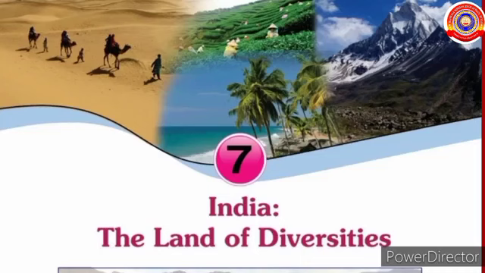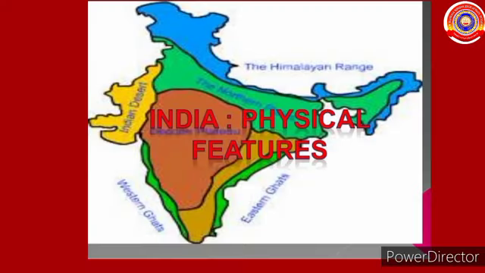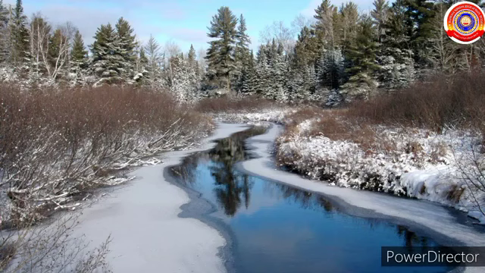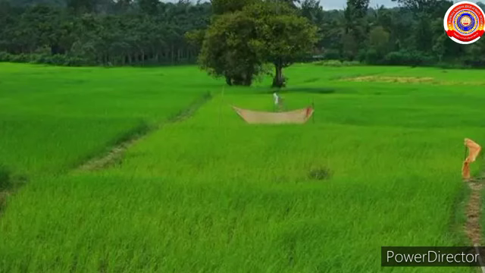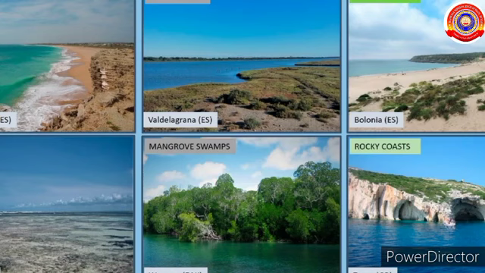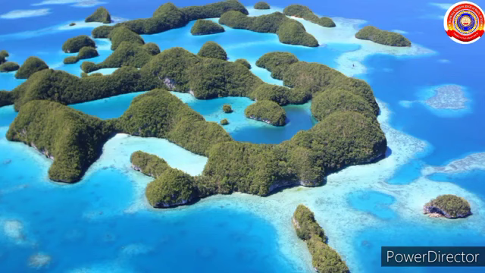Today we will start a new chapter, India, the land of diversities. Do you know India's topography is diverse? It contains huge rivers originating from the snow-clad mountains and discharging into the sea after flowing through vast plains, expansive agricultural plains, extensive plateaus, scorching deserts, elongated coastal plains, a number of islands.